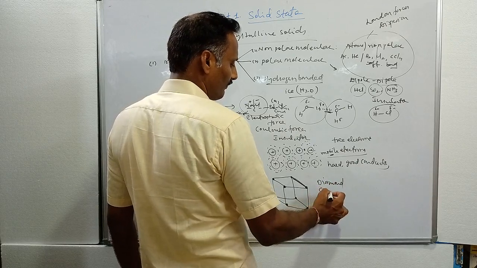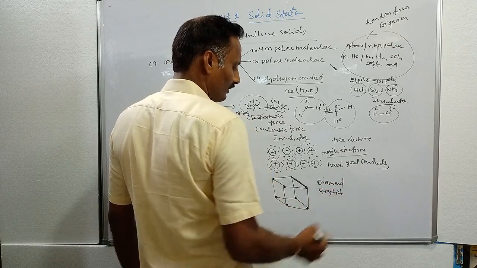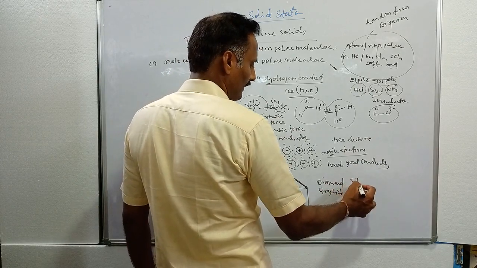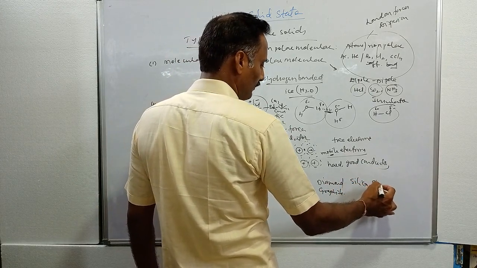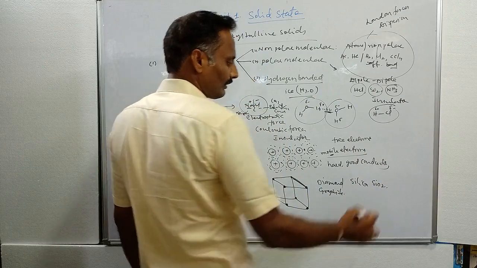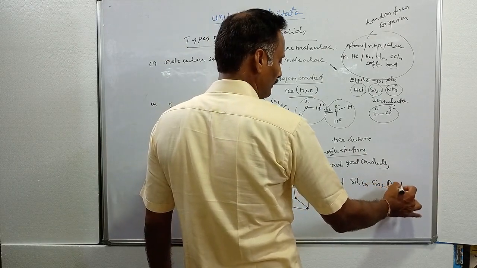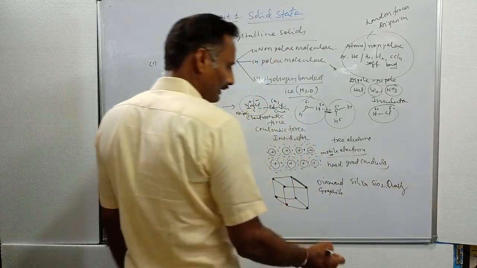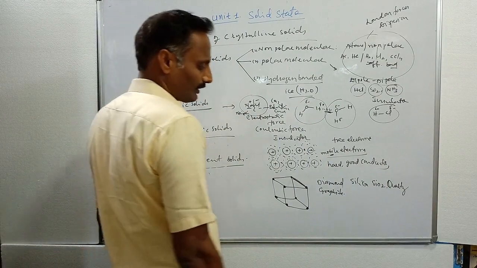Other one is called graphite. Graphite is called a covalent solid. Other one is called silica. Silica is a covalent solid. Silica means SiO2. Here, quartz. This is called quartz. Quartz is nothing but silica. This is also called a covalent solid.